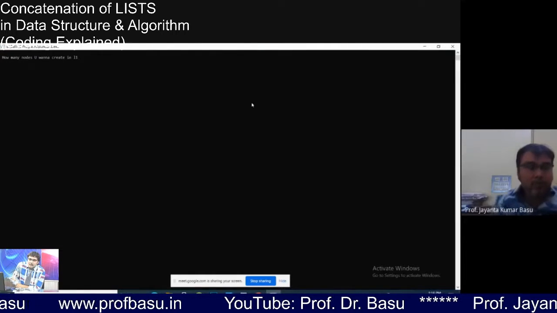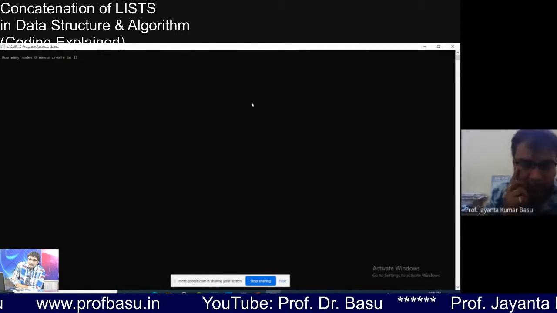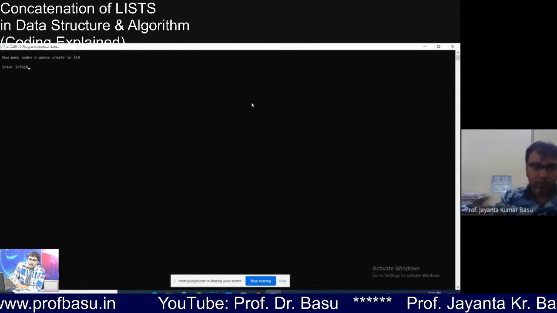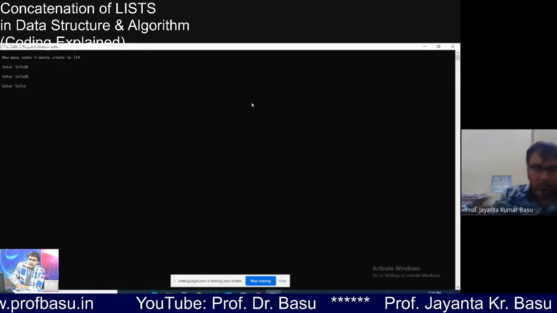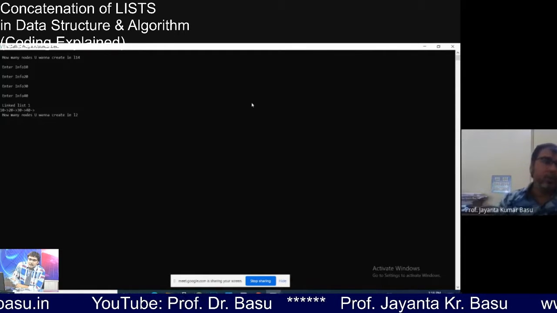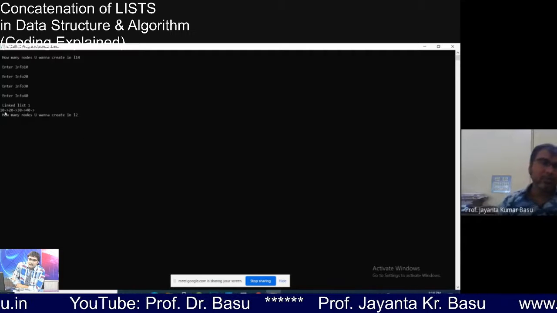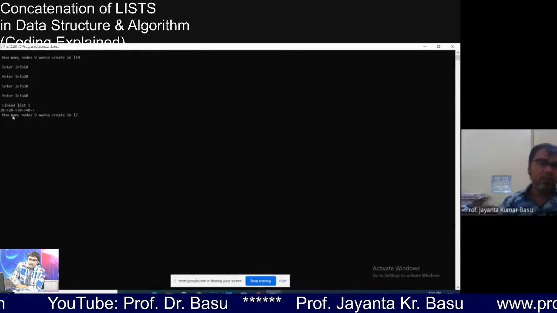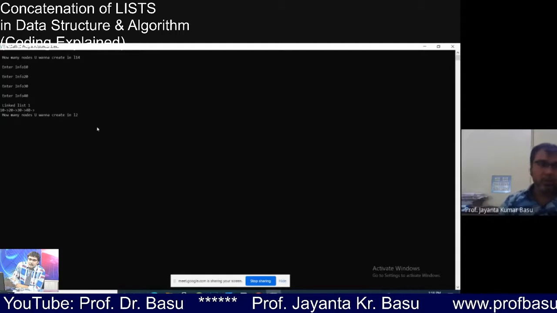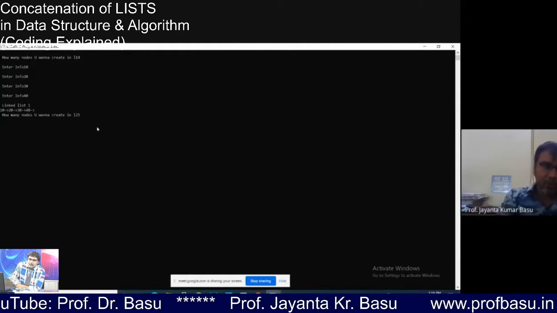How many nodes you want to create in L1? Let's say 4 nodes. Okay. 10, 20, 30, 40. Linked list 1 displays the nodes we have entered. Now how many nodes you want to create in list 2? Let's say 5 nodes.